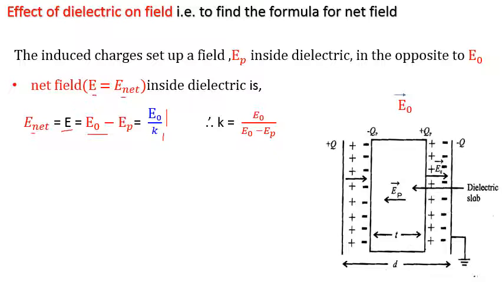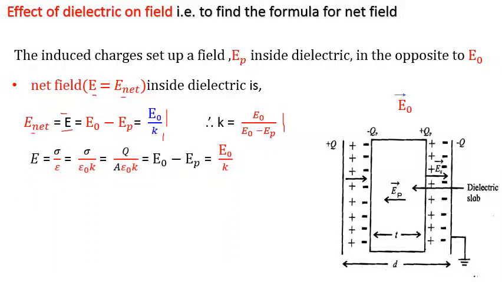Yes, let me know. Now see, I have written here this formula for K is nothing but E0 upon E0 minus EP. Now let us write down different forms of this net field, which is nothing but sigma upon epsilon. Instead of epsilon 0, we have taken here epsilon because a dielectric is kept.